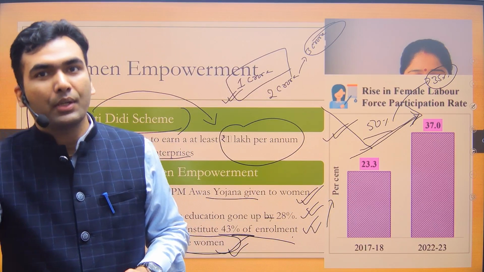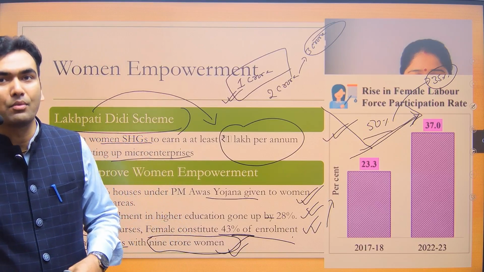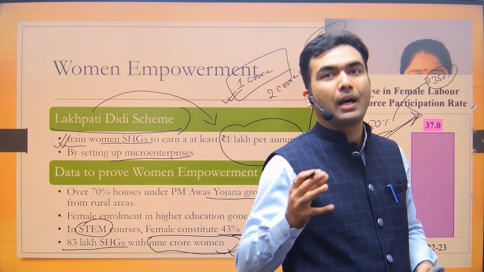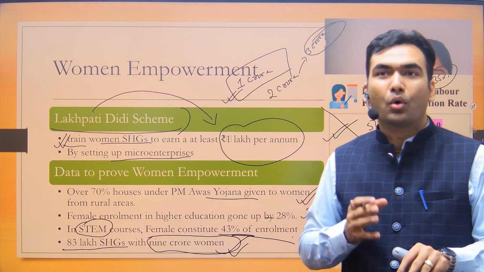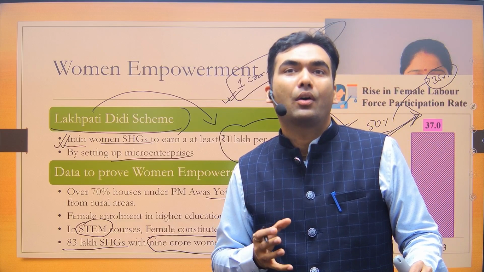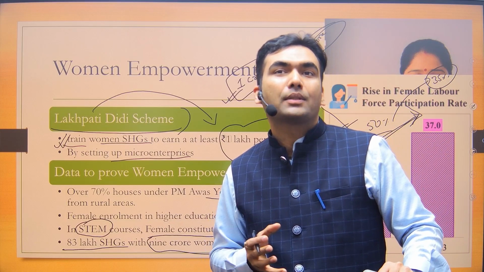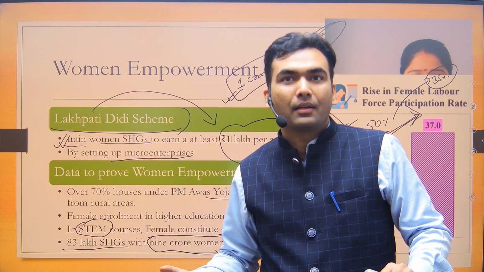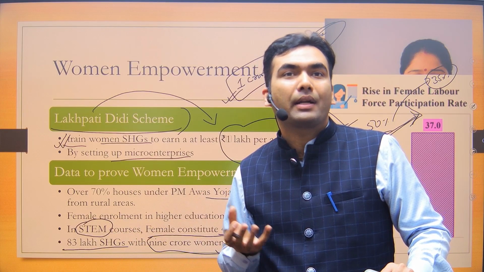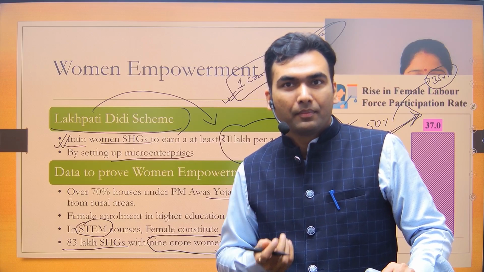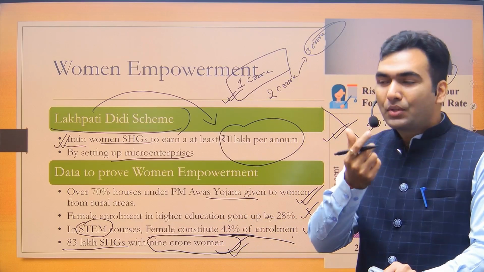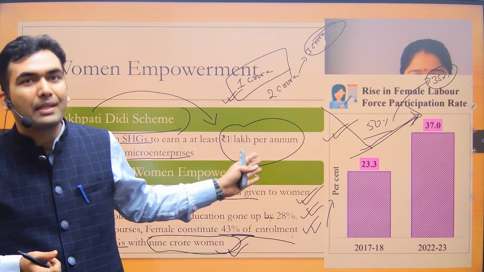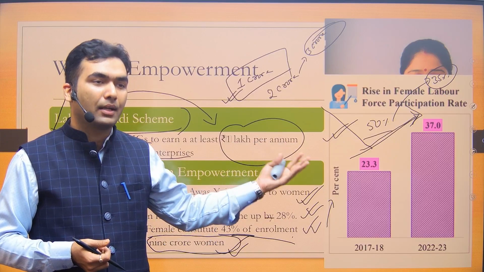Yes, Sonia, you are right. And that's true for both male as well as women. When they write about women, they write that most of the women are in the unorganized sector, but overall 93% of the Indian workforce is working in an informal way. Okay? So the unorganized sector is giving around 90% employment. So that's true for both male as well as women. And a lot of these women are also engaged in agriculture, and agriculture is an unorganized sector.